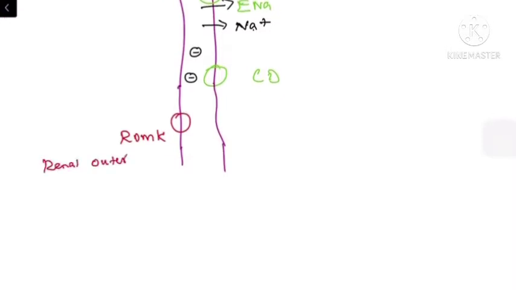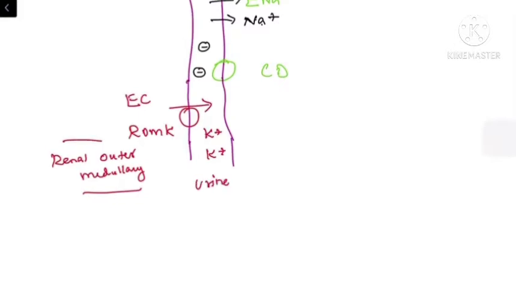So this renal outer medullary potassium channel is the main transporter responsible for the potassium buffering capacity of the DCT. So to counteract the intraluminal negative charge, potassium is transported from the extracellular compartment to the intraluminal space. So we are getting maximum potassium secreted into the urine, by which we are excreting the excessive amount of potassium ingested through the diet. So we are excreting the potassium at the level of the ROMK channel. This is called the aldosterone paradox.